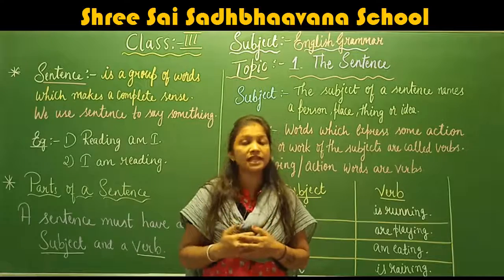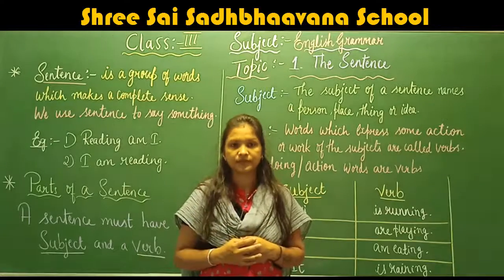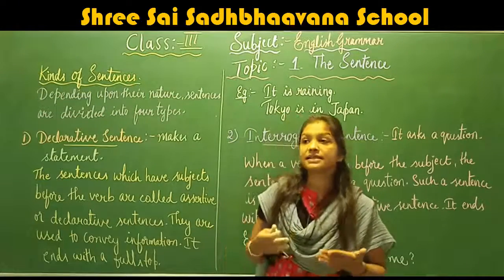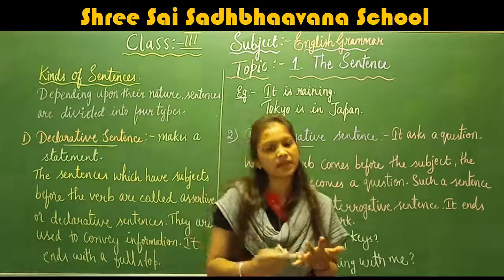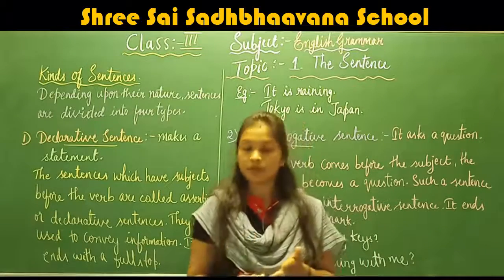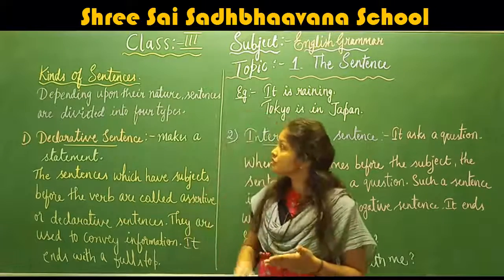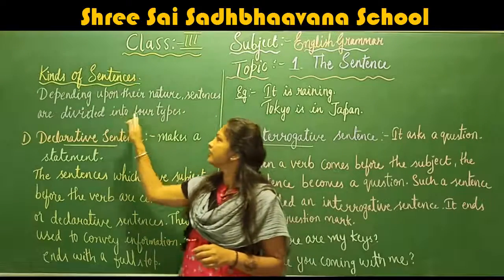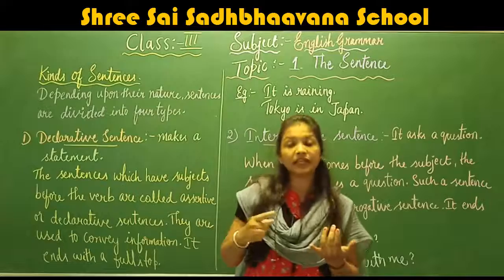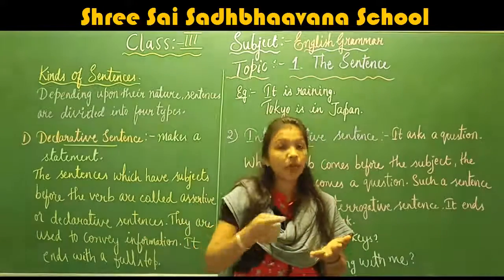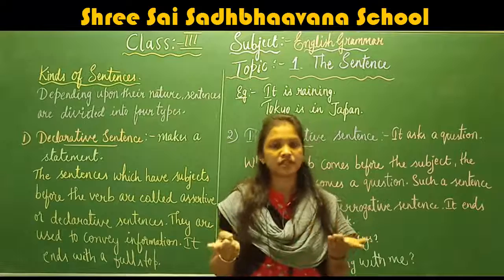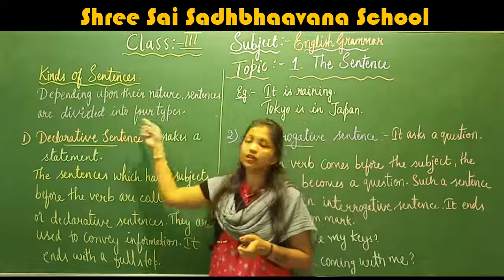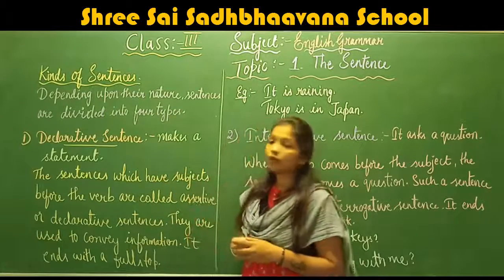What are the different kinds of sentence we have? We will learn now. Children, next is kinds of sentences. Children, here some give us order, some give us advice, and some give us information. Right, so here based on the nature, sentences are divided into 4 types. Nature means like giving information or giving an order or showing an expression, sudden expression. So based on these things, sentences are divided into 4 types.